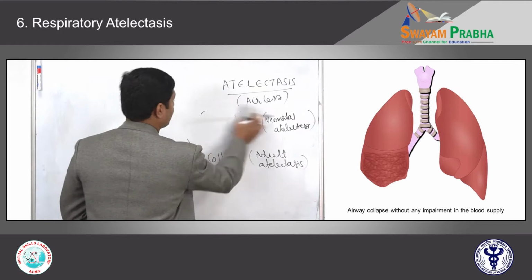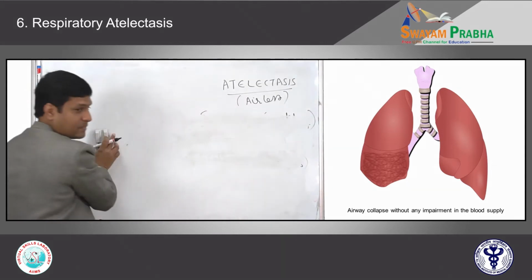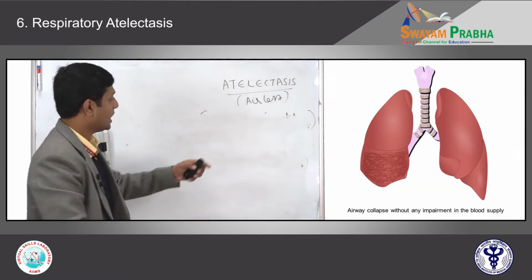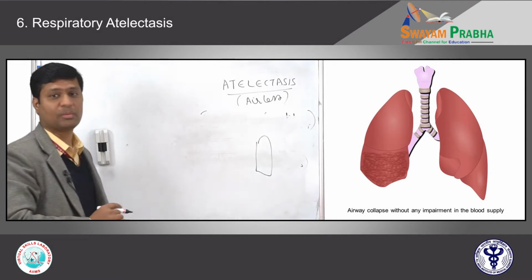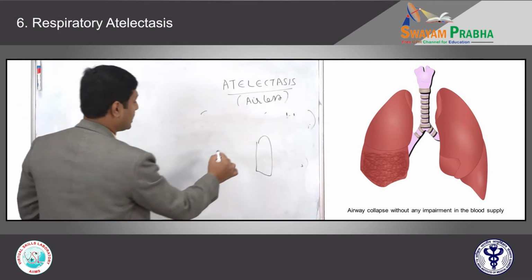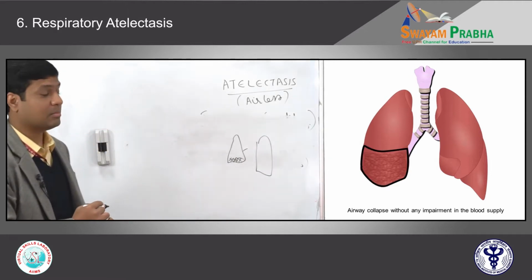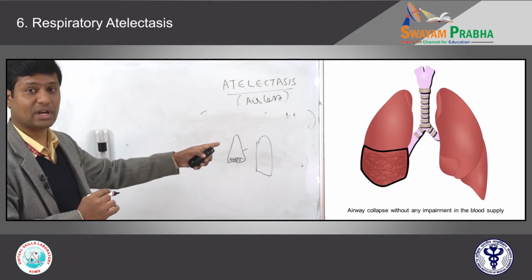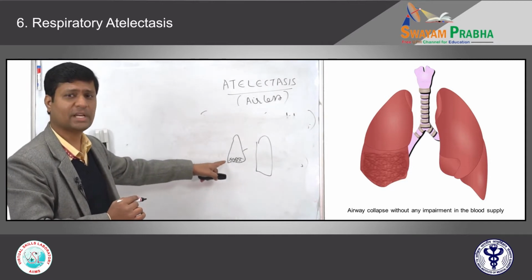Let's see this picture which is shown there. In that schematic diagram, the left lung is essentially unremarkable, right? If you see the right lung, the lower part in dark brownish color is the atelectatic lung, that is shrunken lung, airless lung. So what exactly happens?